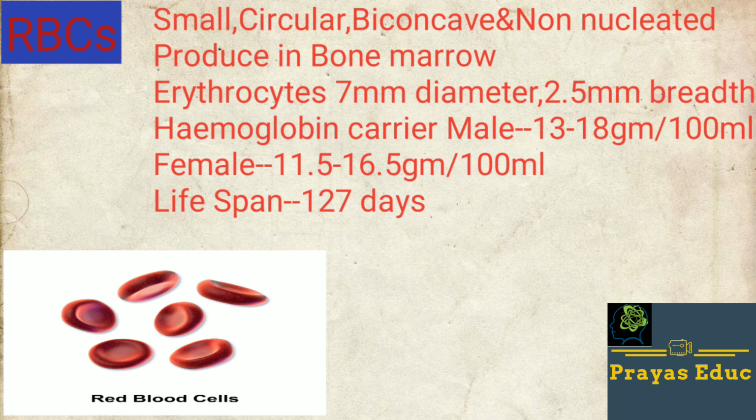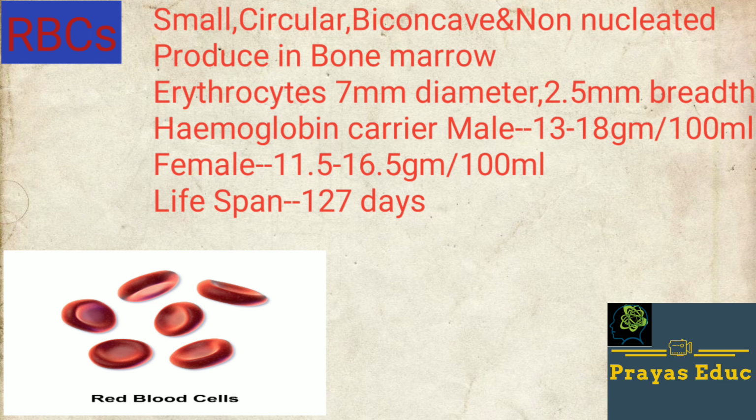These erythrocytes are 7 mm in diameter and 2.5 mm in breadth. RBCs play an important role as they carry hemoglobin, which carries the oxygen through the blood. Due to this, RBCs have a red color as hemoglobin reacts with oxygen and water.